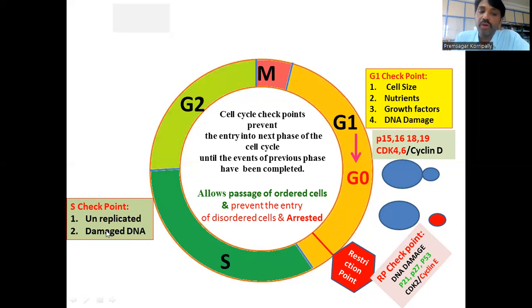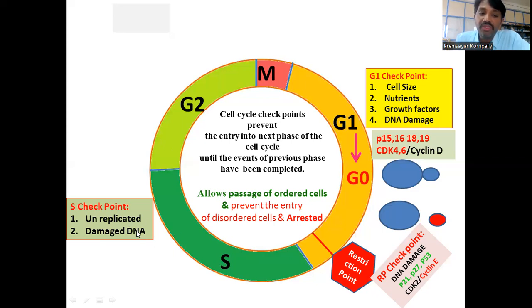The S checkpoint checks the replication of every part of the genome and the repair of damaged DNA which has happened during the replication of DNA. So the S checkpoint checks these two things. If it passes the two criteria, then the cell moves from S phase to G2.